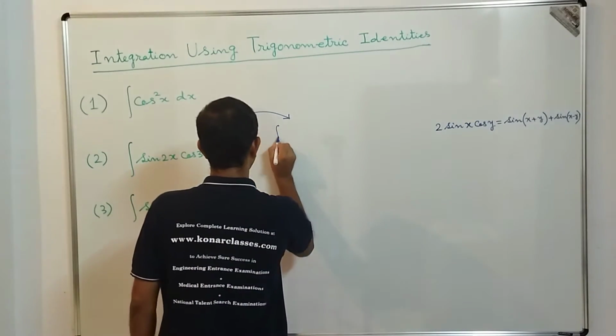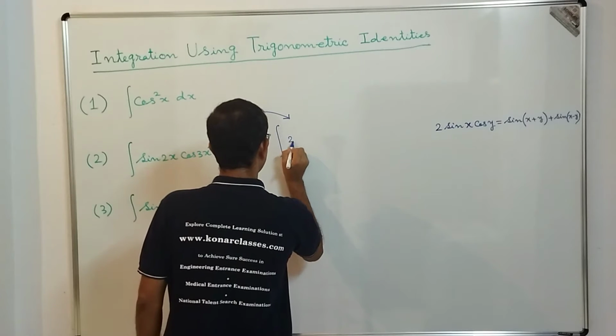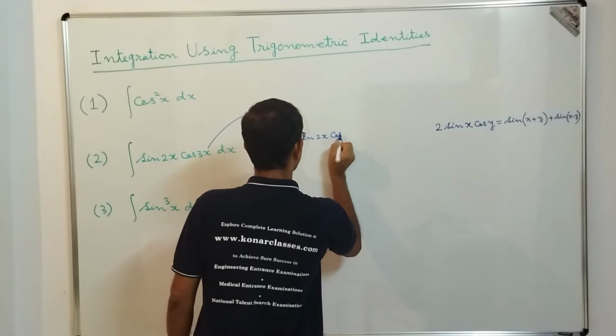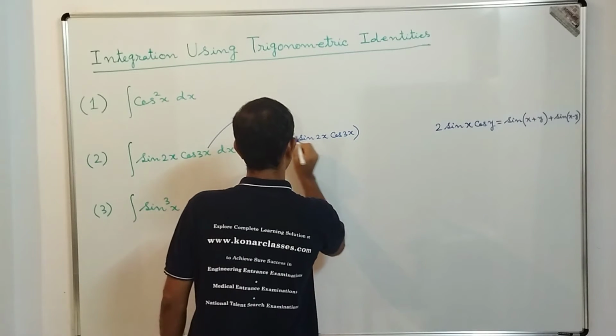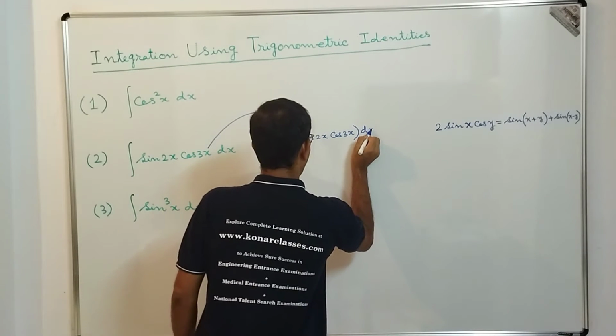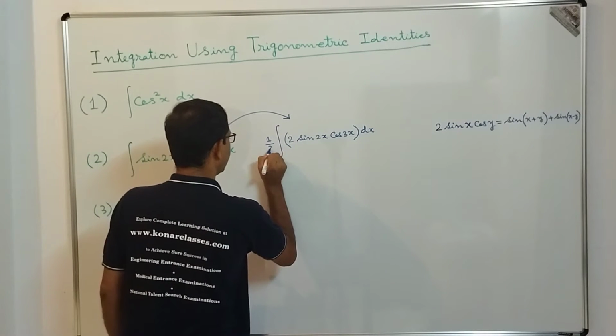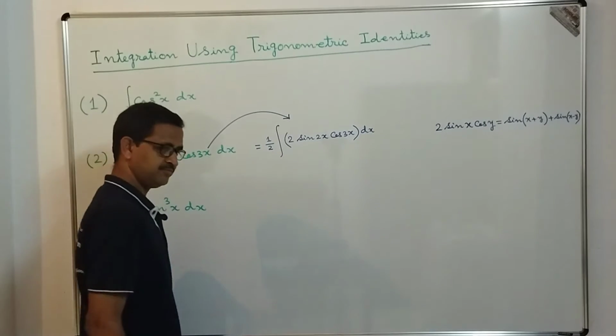So then what are we going to get? We need to make it 2 sin 2x into cos 3x dx. Now as we have introduced a 2, we should multiply by 1 by 2 so that it remains the same.